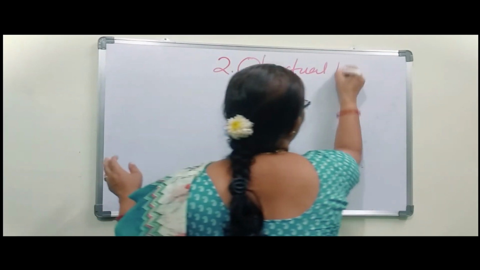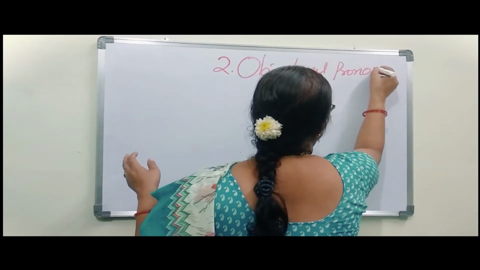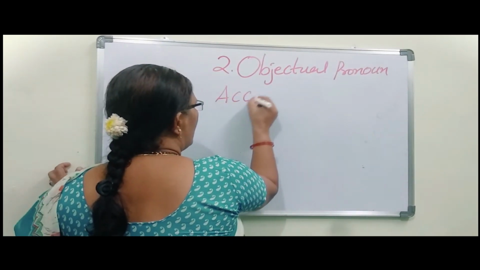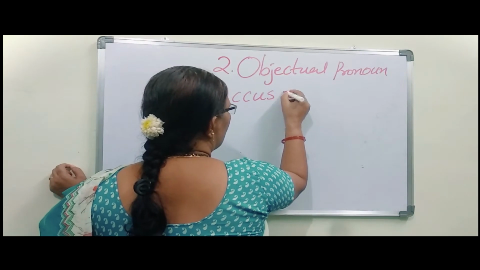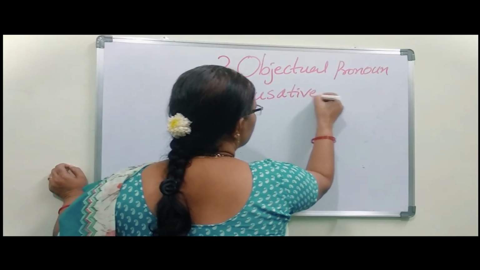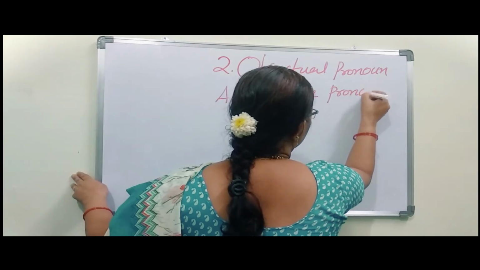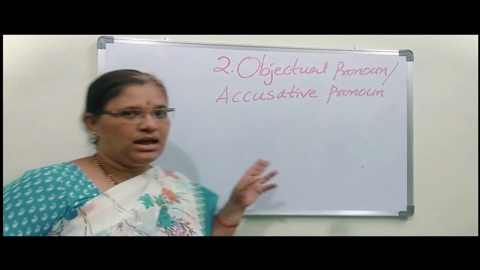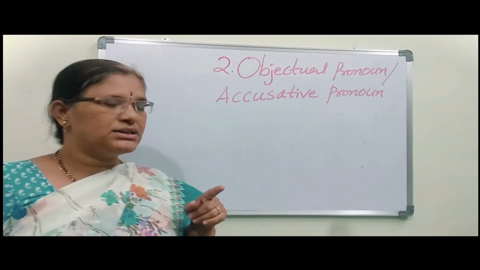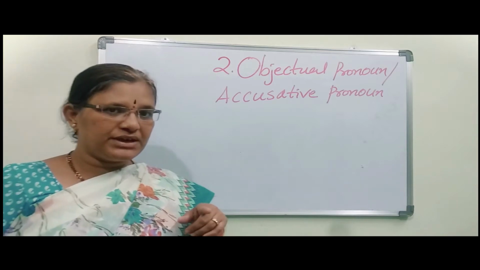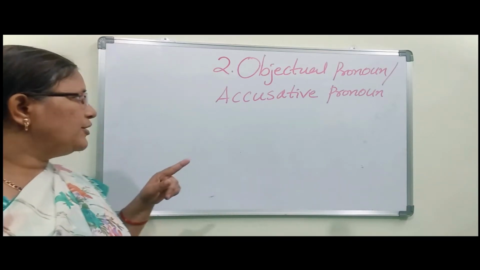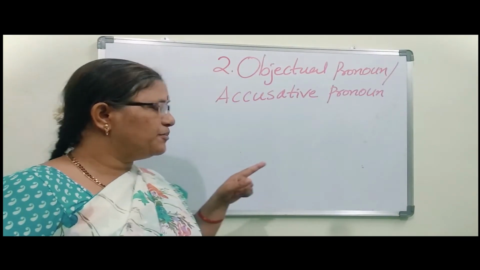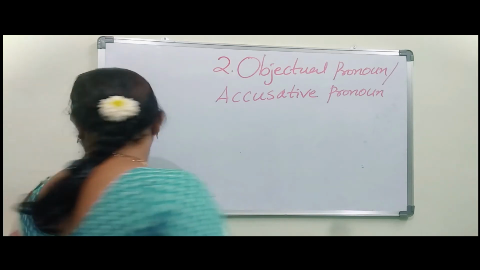Objectual pronoun, or we can call it accusative pronoun. Accusative pronoun. So, the second one. There are 11 types of pronouns. Already we discussed the first one, that is personal pronoun. Today we are going to discuss objectual pronoun or accusative pronoun, which is the second one. Okay.